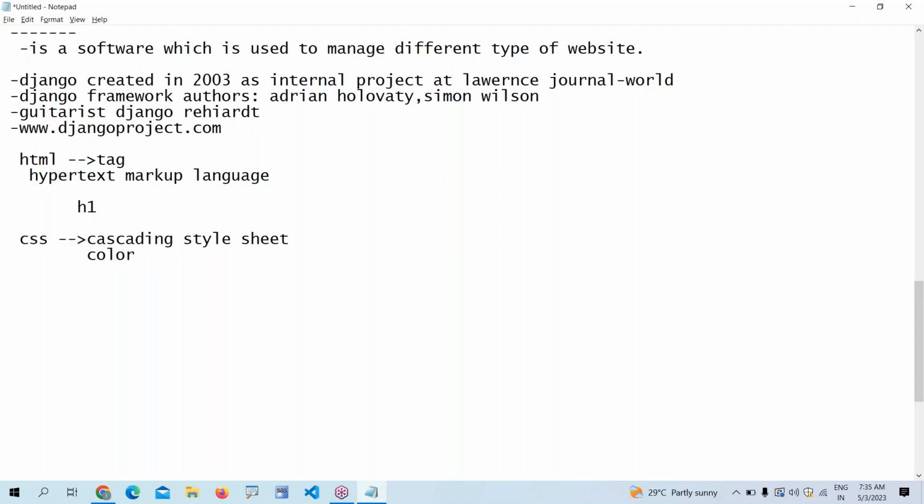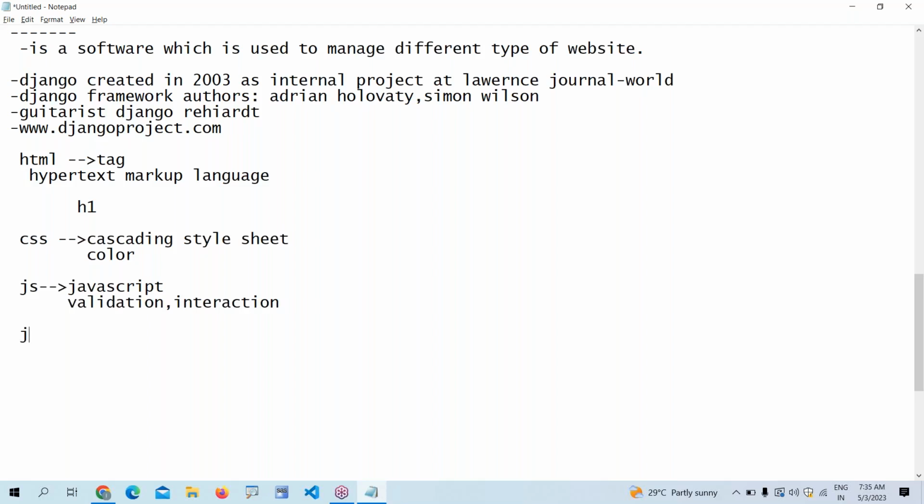Next one, we are going for JavaScript. If you want to give any interaction to the website, we go for JavaScript. Till today, while developing web applications, we are using JavaScript. JavaScript is an evergreen language. By using JavaScript, we can do form validation, and we also use it for interaction purposes.